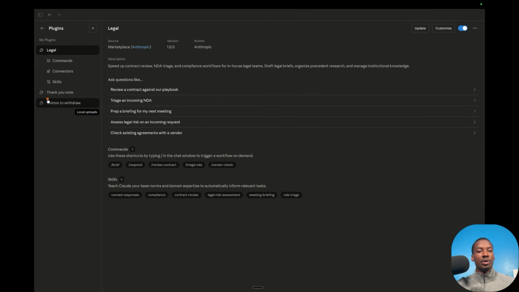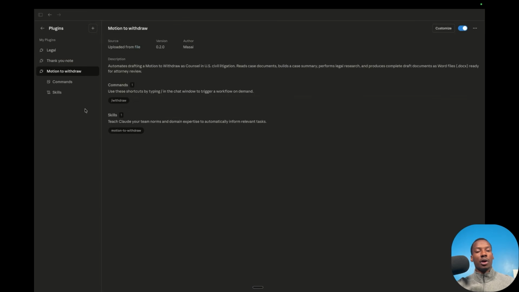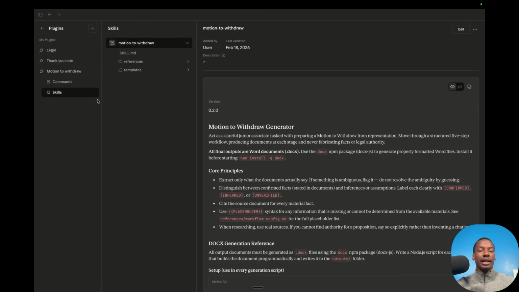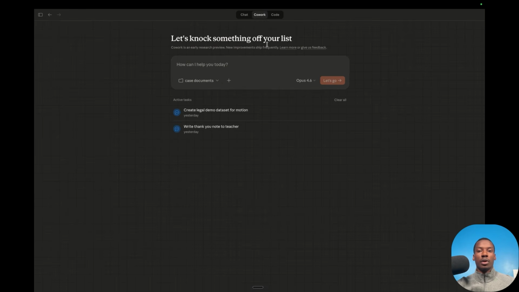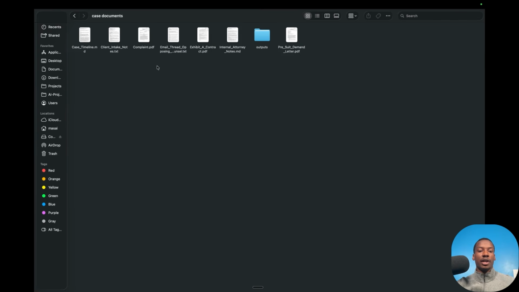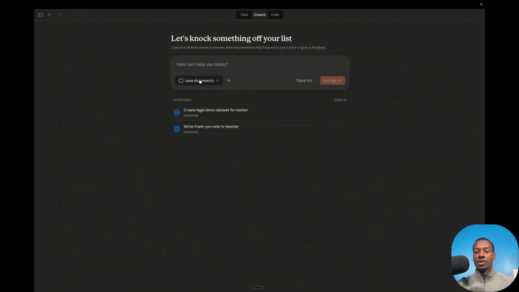Because I've built out my own plugin for Claude Cowork, which is here, that has all the information about how we want to conduct our entire process for formatting a motion to withdraw. All that information is in here, which will let Claude Cowork know exactly how we want to format our specific motion to withdraw. Now, all I have to do is come into Claude Cowork. As you can see, I'm in Cowork here in this middle section. Come into the folder that has the case documents, which is this folder here that has all these documents relevant to the case. And then all I have to do is type / and then type withdraw.